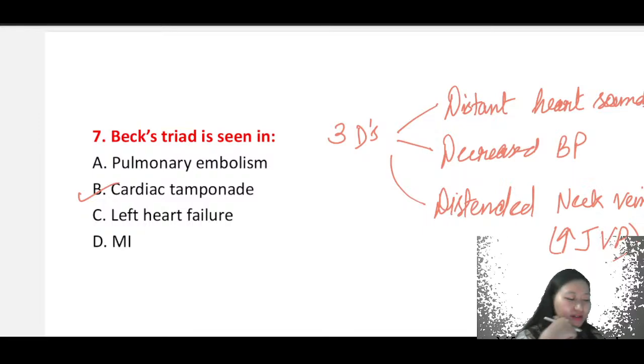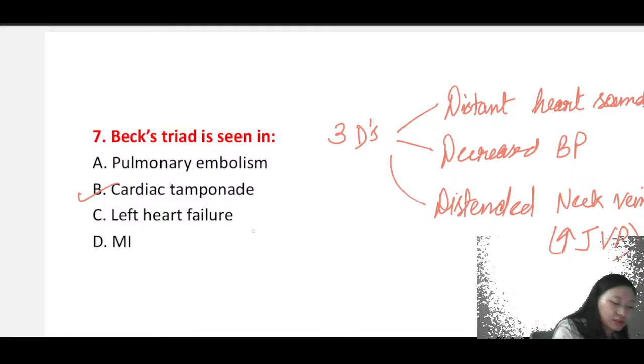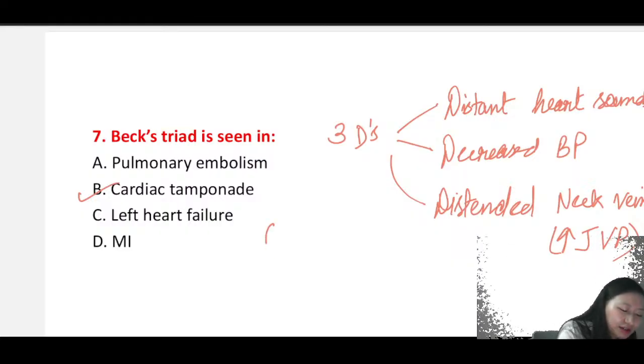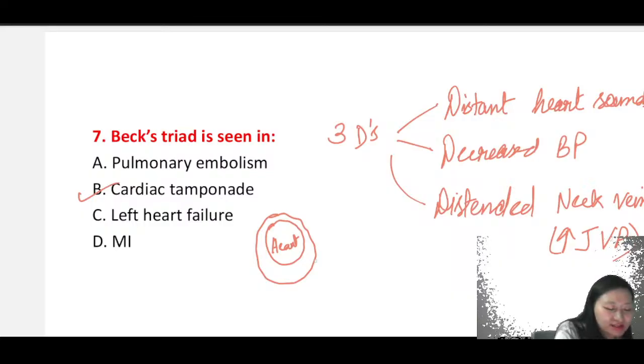First of all, what is cardiac tamponade? Your cardiac tamponade, it is the heart. Suppose, let's say this is the heart, it is being covered and protected in a sac. What is this sac called?